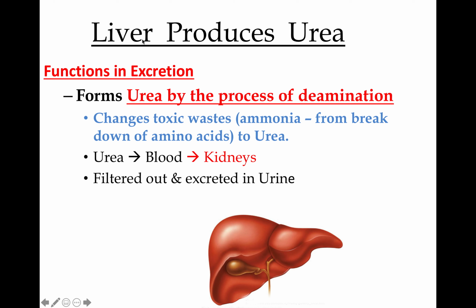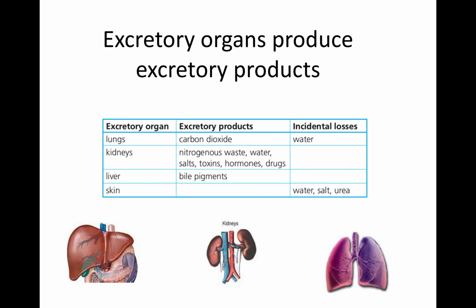Now, the liver, as we mentioned in chapter 7, plays a major role in assimilation. And here we have to know another process, which is deamination. We're going to talk about deamination in a few moments. Here is a table. We have the excretory organs like lungs, kidneys, liver, and as we said, the skin we can't consider an excretory organ because it plays a role in thermoregulation.